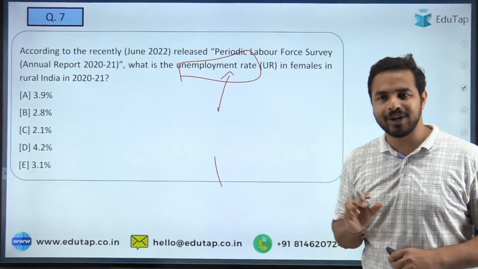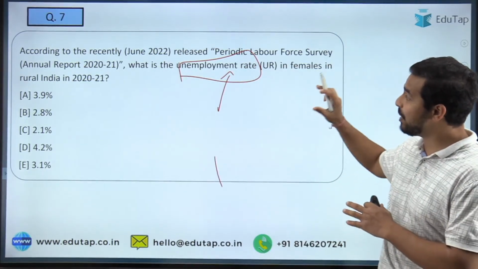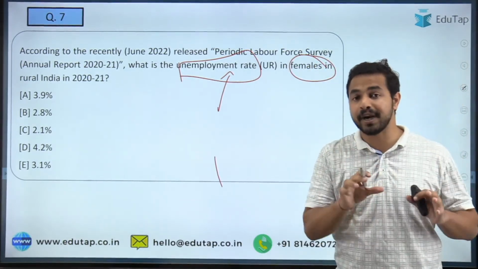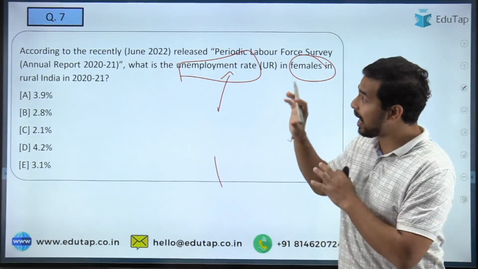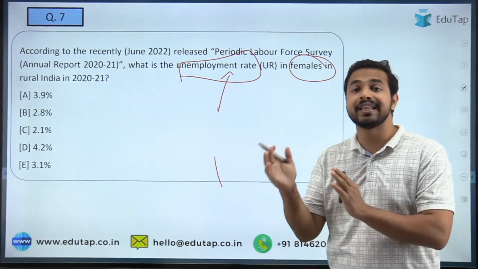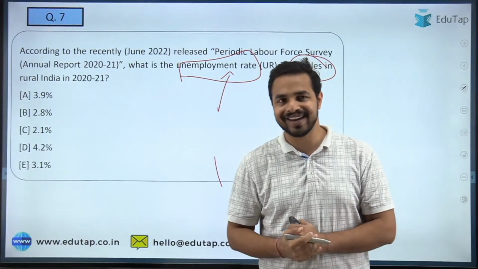So quickly tell me, what is the right answer here? The unemployment rate in females in rural India. So we studied the overall LFPR in the previous question. Now here we are talking about the unemployment rate only in females, and that too in the rural areas. So what is the right answer here, guys?